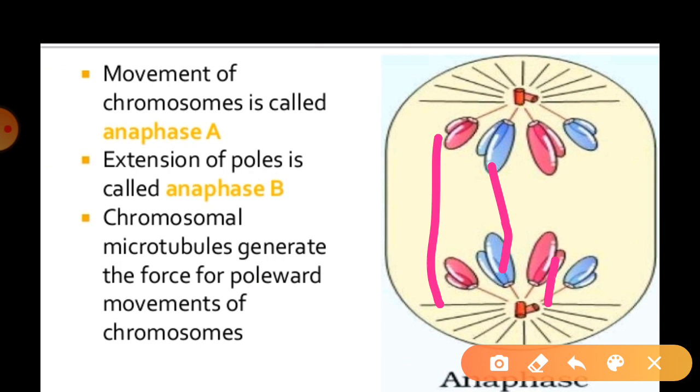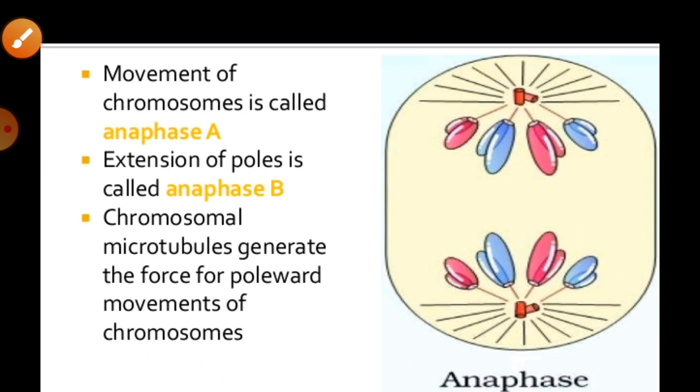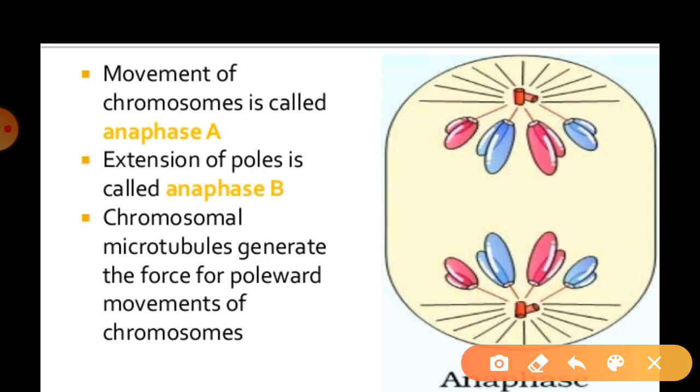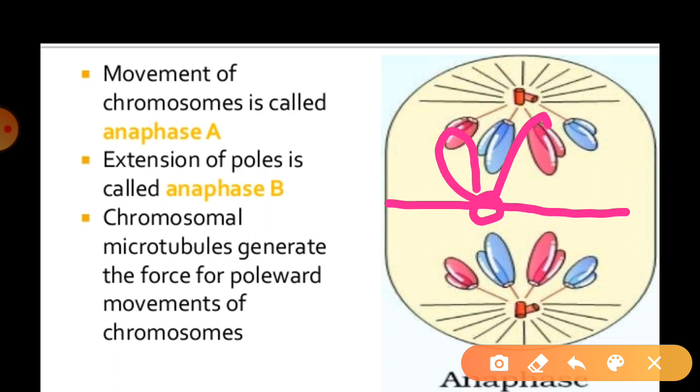So directly, as you can see in the diagram over there, first of all all the chromosomes are over here, this is the centromere, and these are the chromatids, right? Due to which the kinetochore starts to move toward this pole, and this one moves toward that pole.